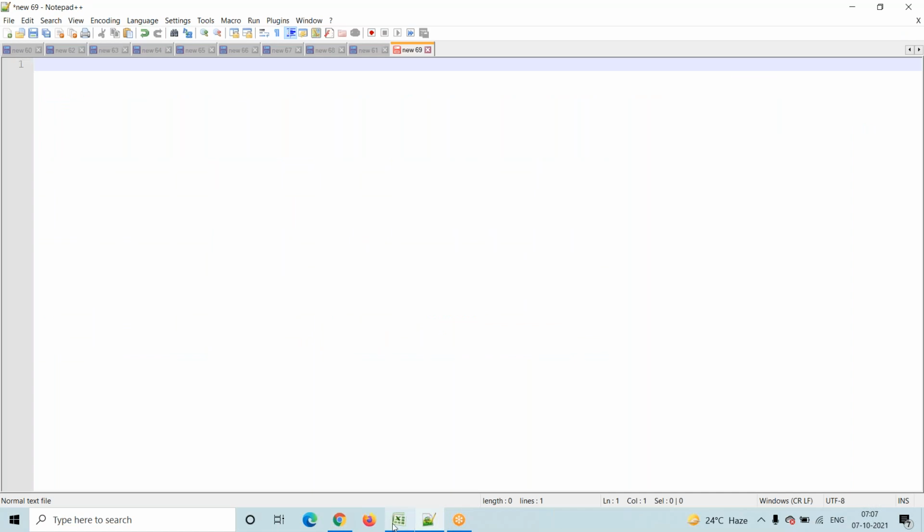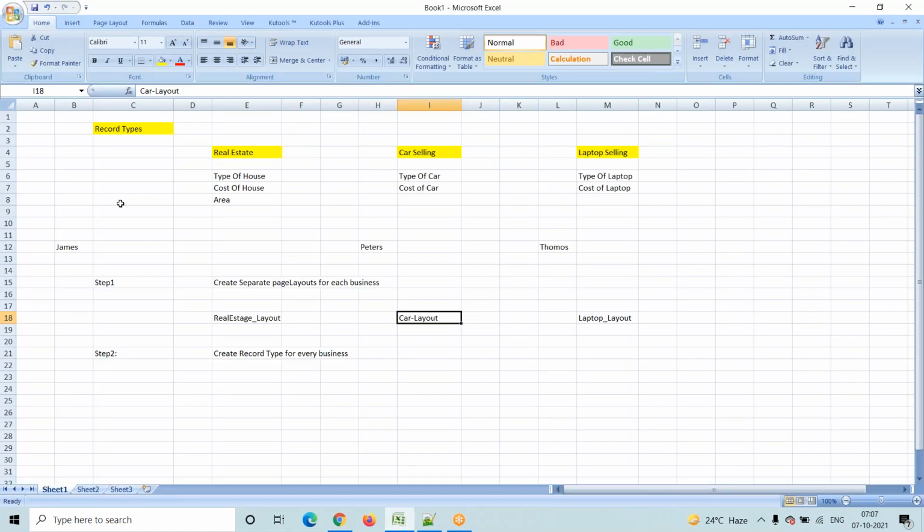Finally, suppose we want to implement record types. What do we have to do? The first step is to create a page layout. The second step is to create a record type. While creating a record type, we have to assign the page layout which we created in the previous step. Like that, we go and create record types here.